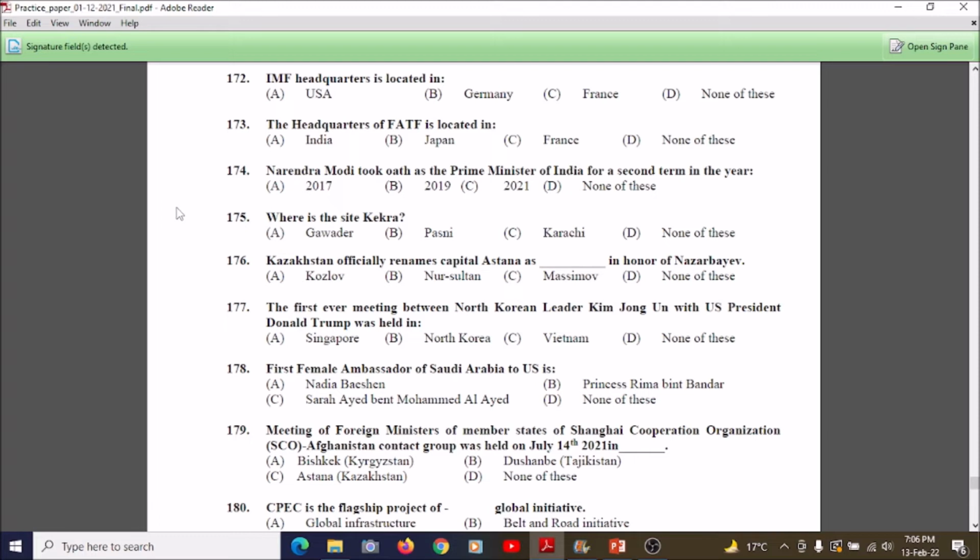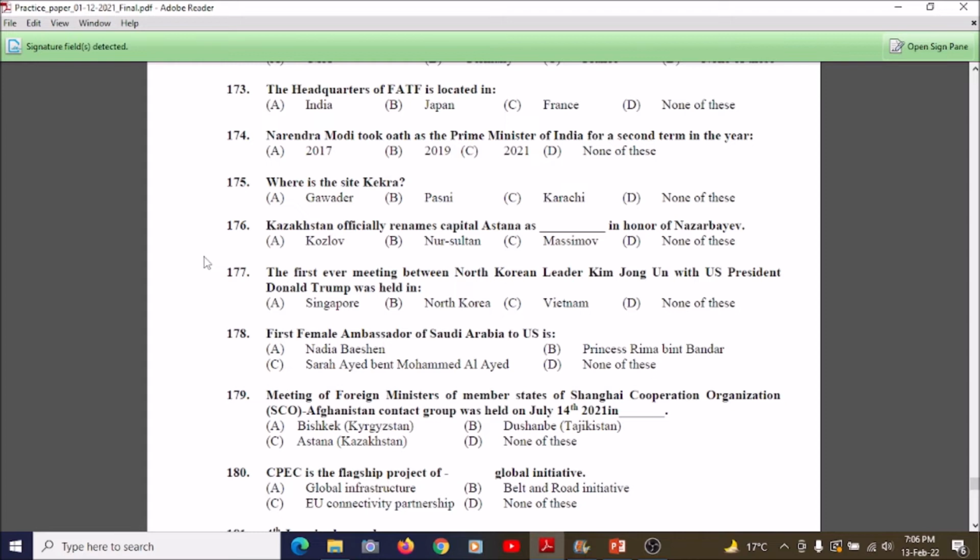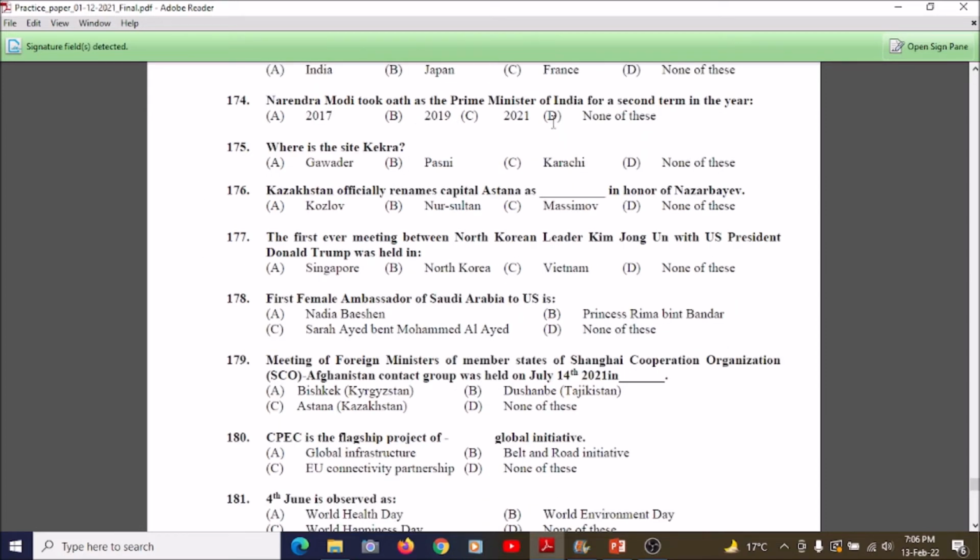As we all know, it happened in February 2019, so we can memorize it. The Prime Minister of India took over for the second time in 2019. So students, next we are going to understand question number 175.